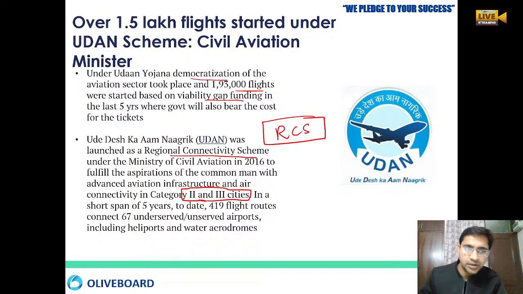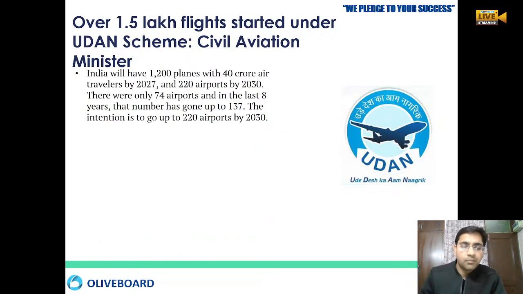Till date, around 419 flight routes have been connected. 67 unserved and underserved areas are connected through helicopters, water aerodromes and more. We will have around 1200 planes with 40 crore air travelers by 2027, and around 220 airports will be built by 2030.